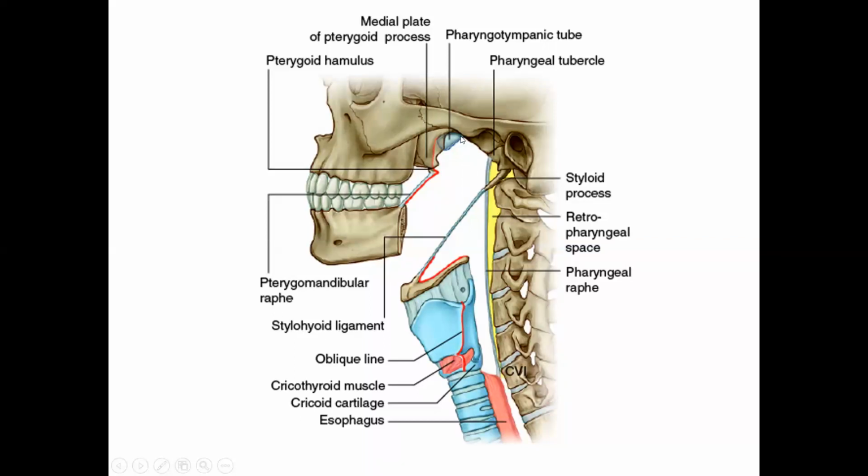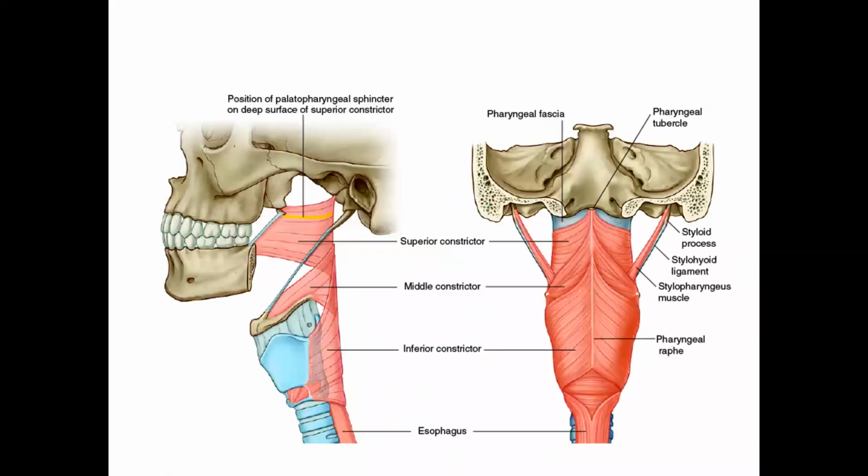So I'll repeat again. The superior constrictor has attachments to the base of the skull, the mandible and the tongue. The middle constrictor has attachment to the hyoid, and the inferior constrictor has attachment to the thyroid and cricoid: thyropharyngeus and the cricopharyngeal sphincter. So here you are seeing the anterior attachment of the superior constrictor, the attachment of the middle constrictor, and the attachment of the inferior constrictor.